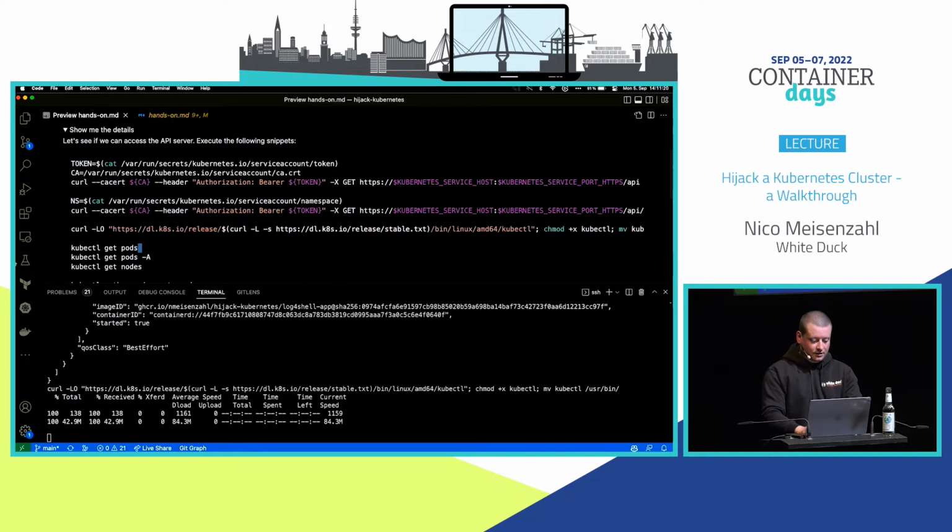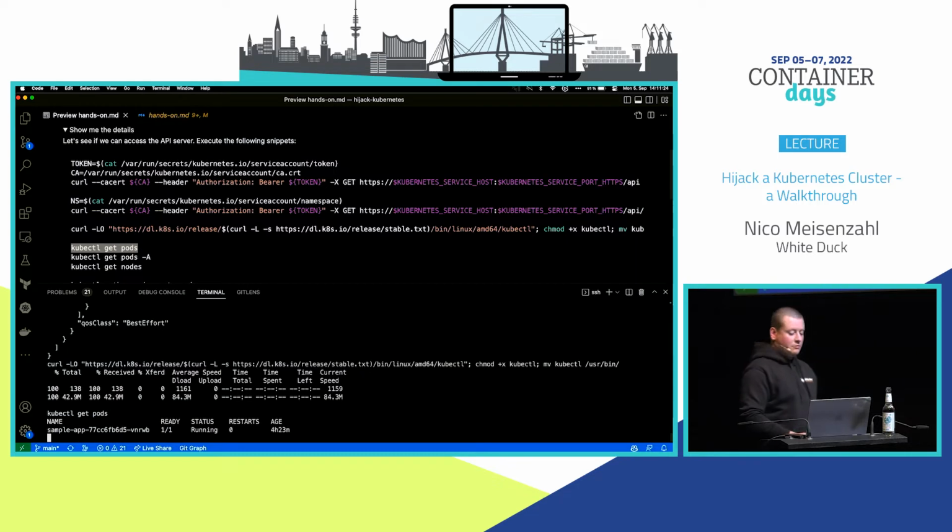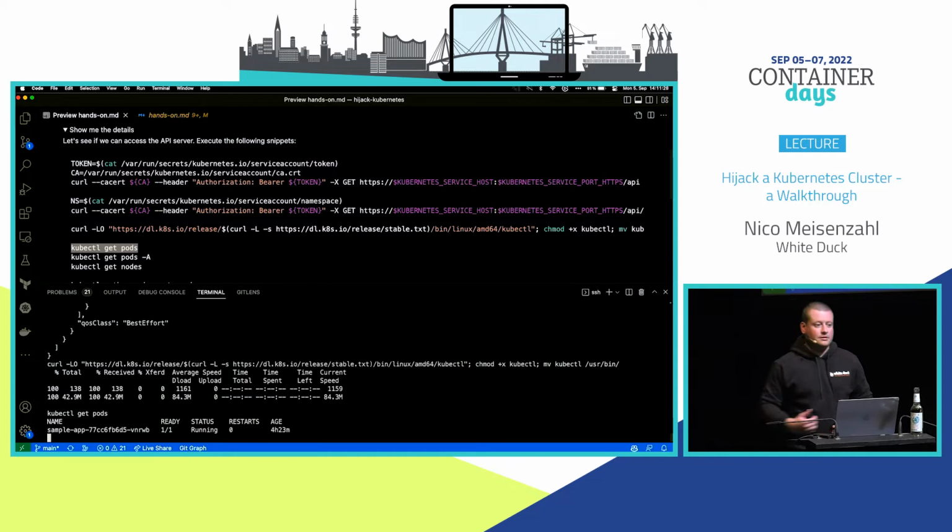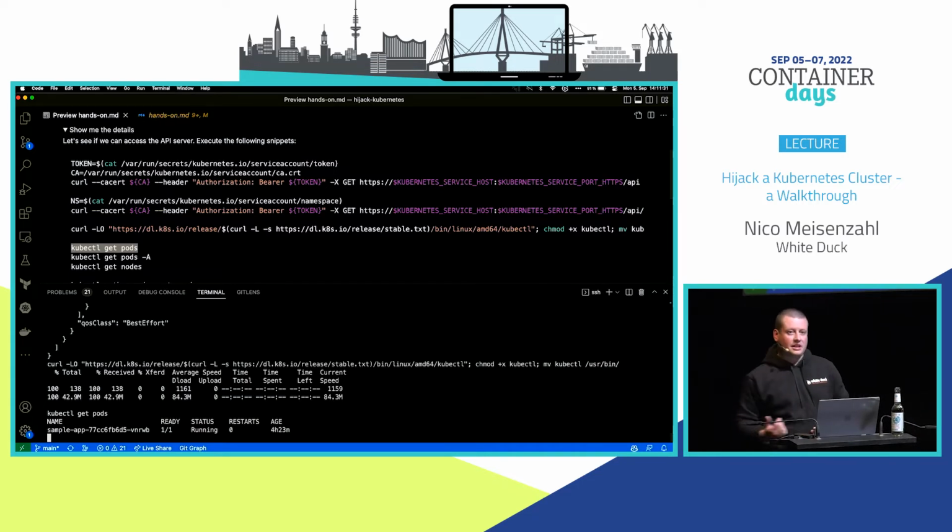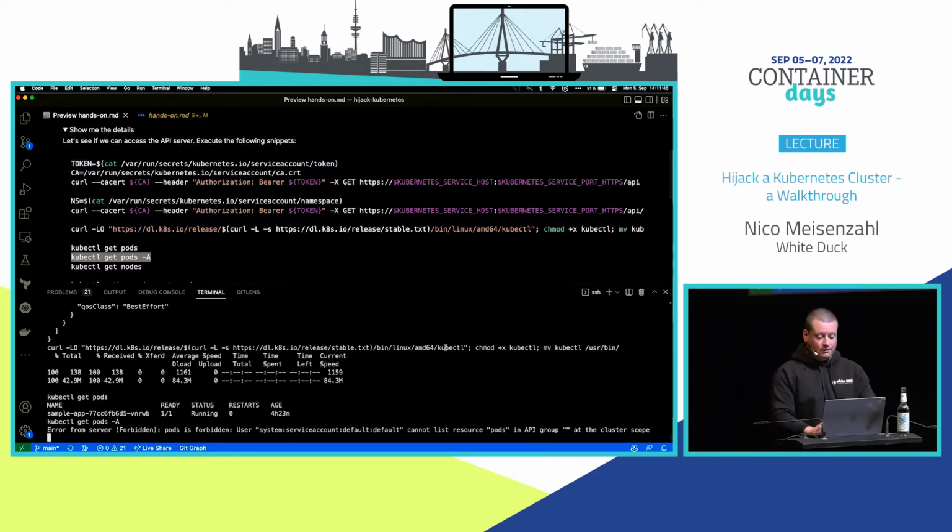Okay, let's try. And now doing a kubectl get pods. And you will see we have a pod running here. So basically kubectl also has a single place where it needs to authenticate and connect to the API server. So we are really able to see our namespace. Currently, we are the only pod running there. So let's do it with a -A to see all namespaces and all pods, and see if this will work.